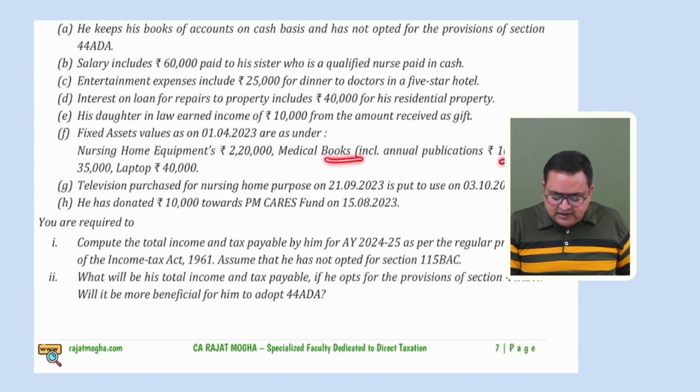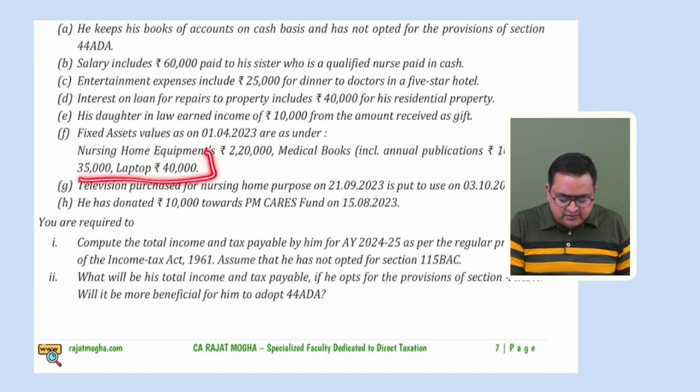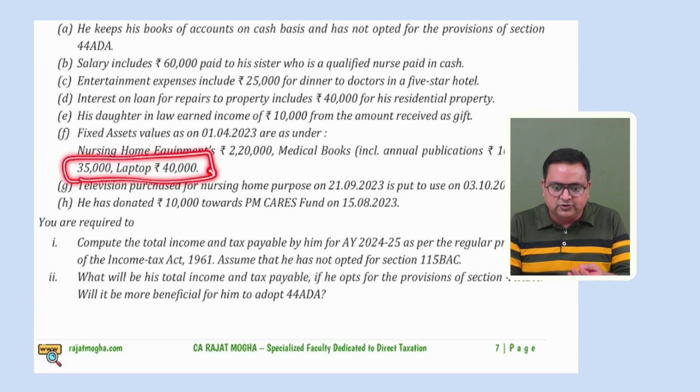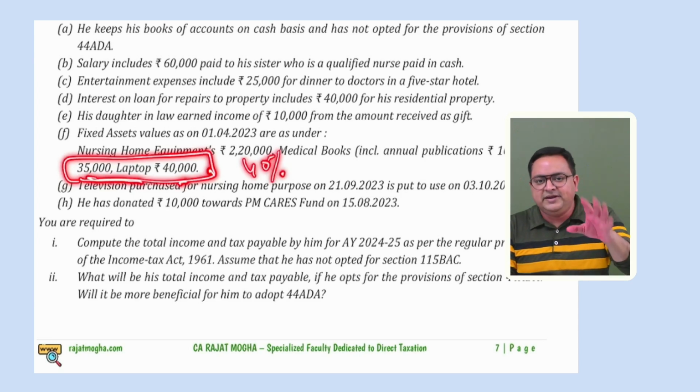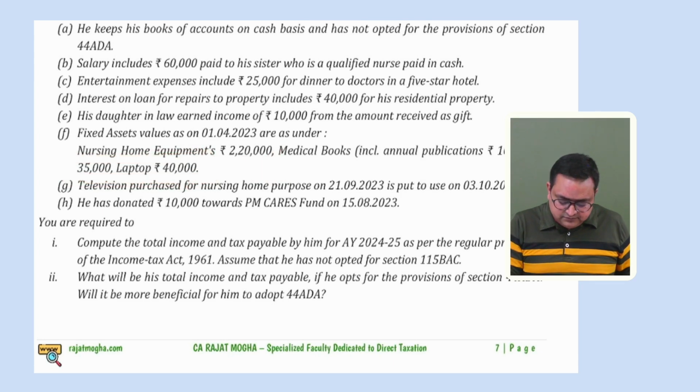Medical books, 10,000. Total it was 35,000. 10,000 was included over here. 10,000 is not relevant because on 35,000 we can give 40% depreciation. Laptop 40,000. So what you can do is add both of them, because on laptops also and on books also we have a 40% depreciation rate. So on 35 plus 40, 75,000, please apply 40% depreciation rate.